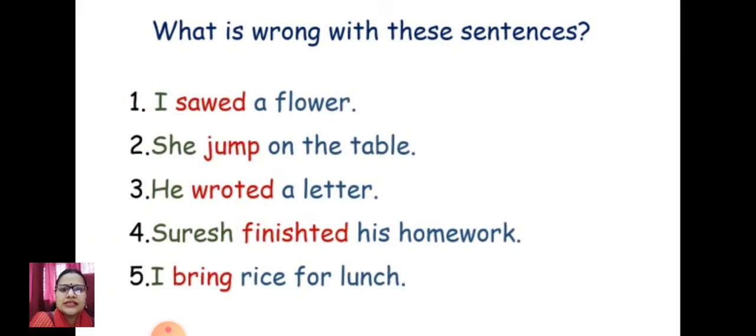You can quickly have a look at these examples and tell me what is wrong with these sentences. It's not a big task, only 5 sentences. I sawed. We have just studied this right now. Very good. I believe you got it in your mind. We'll check. She jumped. Now jump is not the second form. He rotated. We never heard about rotated. Suresh finished it. I never heard about finished it. So I bring. Bring is the first form. So what would be the answer, students?